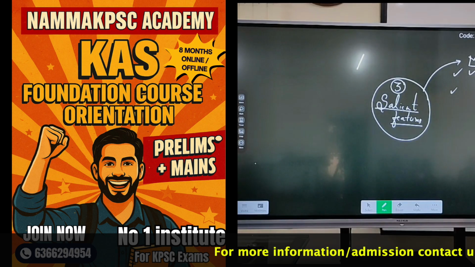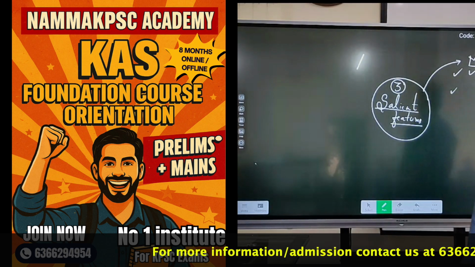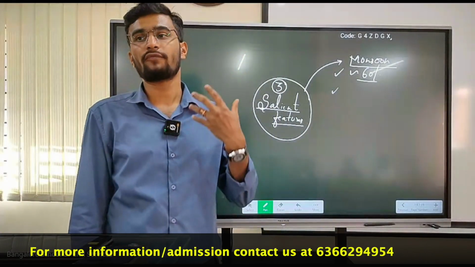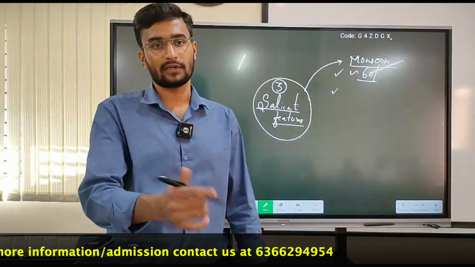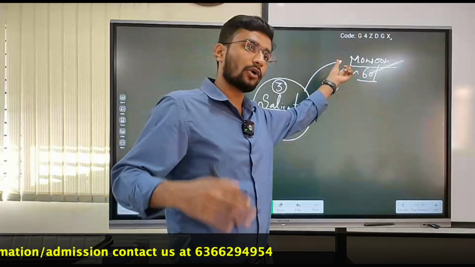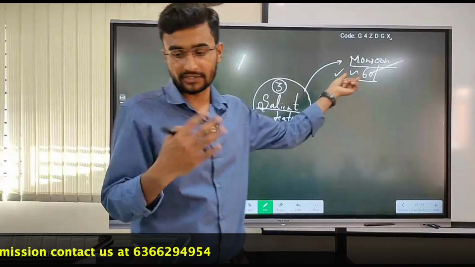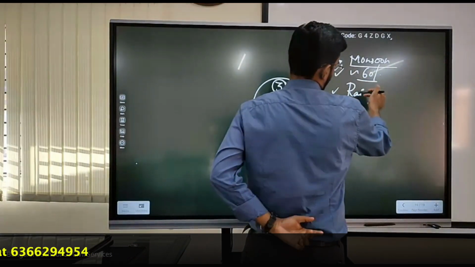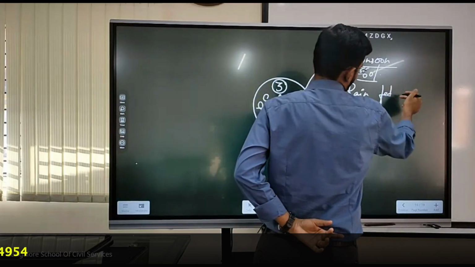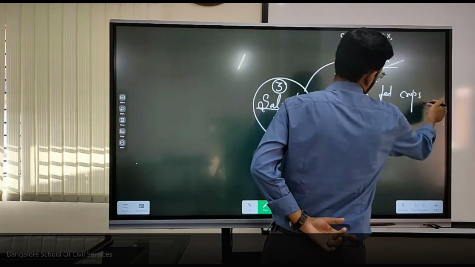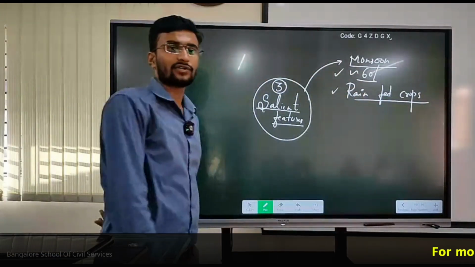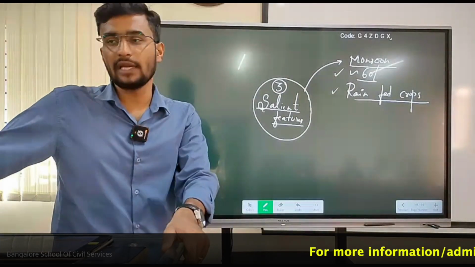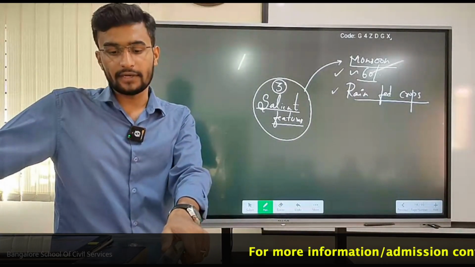Examples can be the cultivation of groundnut, different types of pulses, and different types of oil seeds, which are majorly dependent on monsoon, which we call rain-fed crops. Okay? It is mostly rain-fed crops.